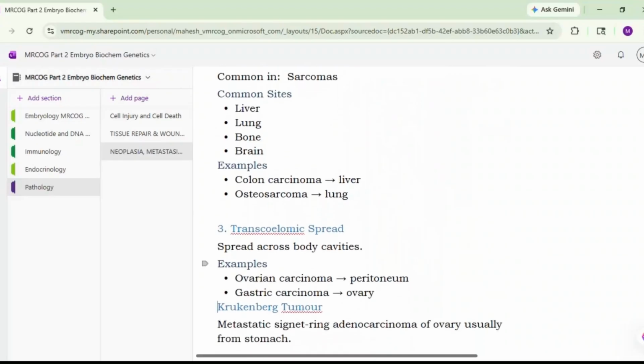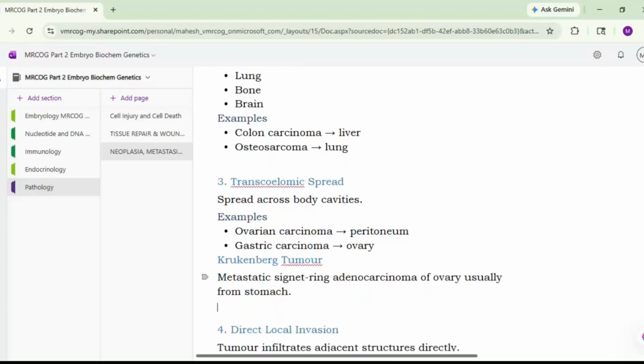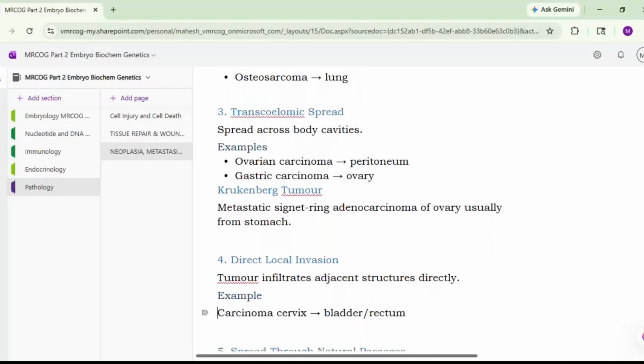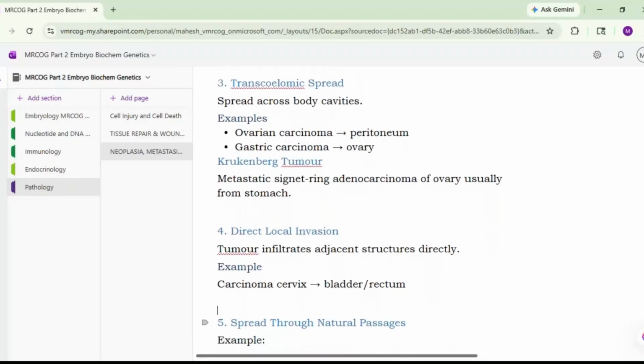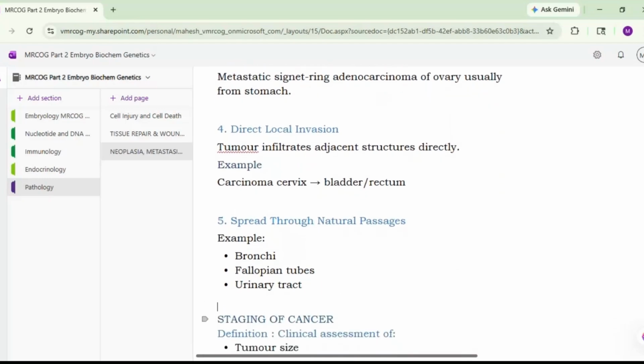Then there is transcoelomic spread across the body cavities. So ovarian carcinoma will spread via the peritoneum. Then gastric carcinoma will migrate to the ovary through the peritoneum, and it will form the Krukenberg's tumor. This also we have discussed. So metastatic signet ring adenocarcinoma of the ovary is usually from the stomach. This is also an SBA which has been asked. Okay. Then there is direct local invasion. Tumor infiltrates adjacent structures directly, such as carcinoma of cervix involving the bladder, rectum, etc. Then there is spread through the natural passages, such as bronchi, fallopian tubes, urinary tract, etc.